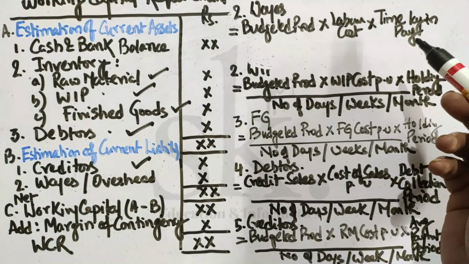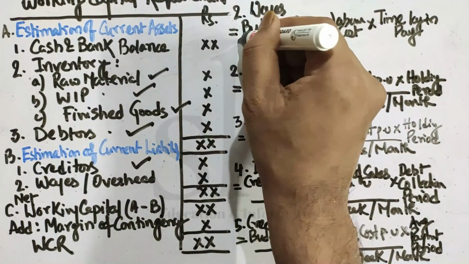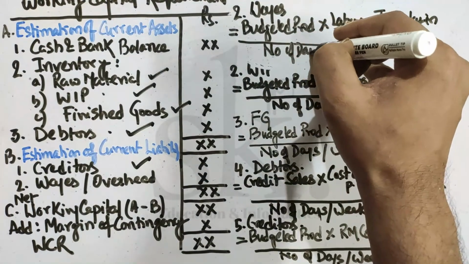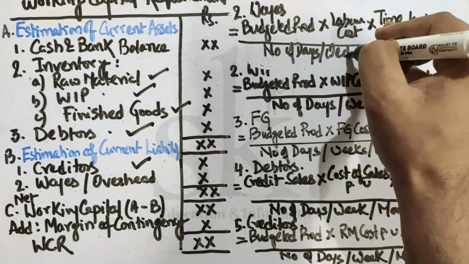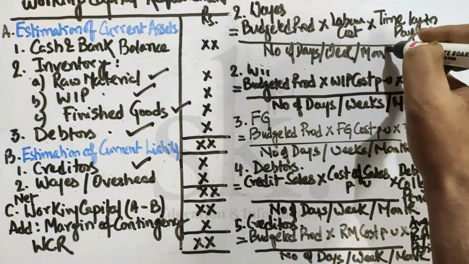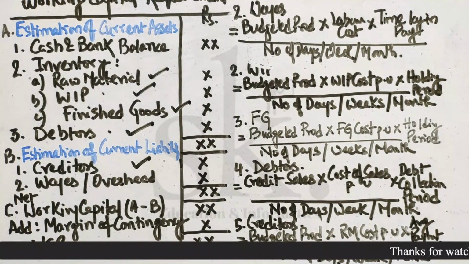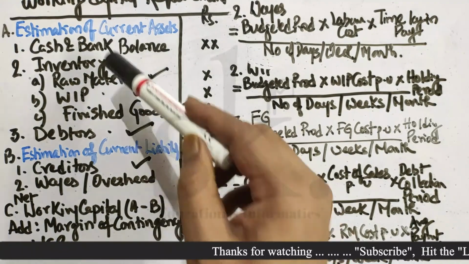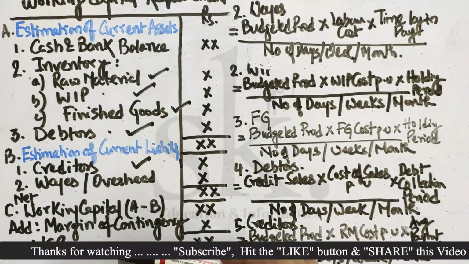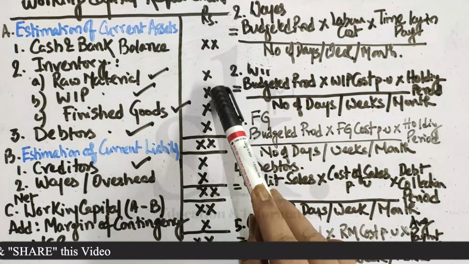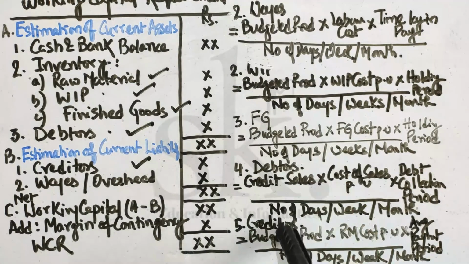The time you take, or the time lag in the payment, divided by the number of days / week / month. So I hope you have understood that the format which we have drawn here, these calculations, the amounts which we are going to find will be based on the calculations which we require to do.